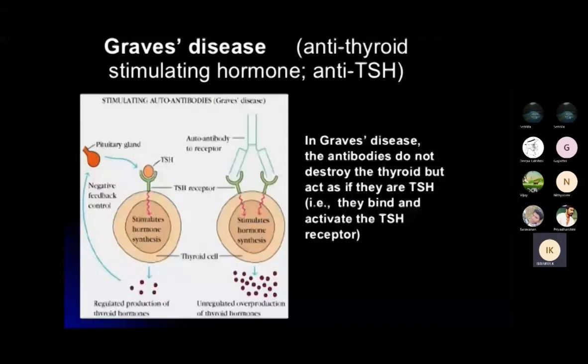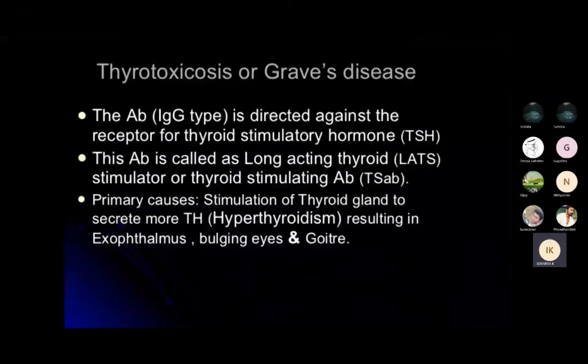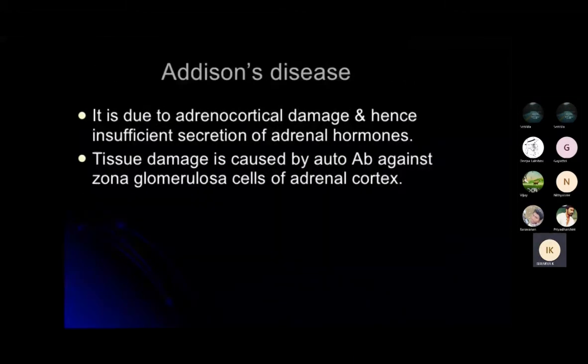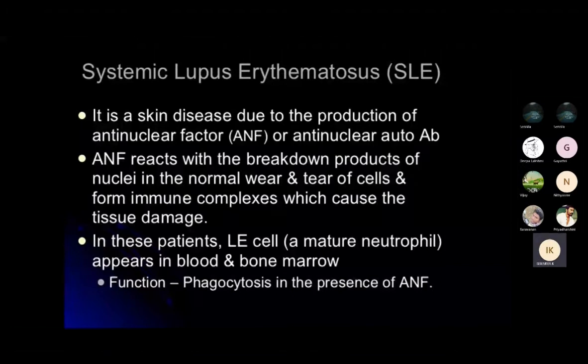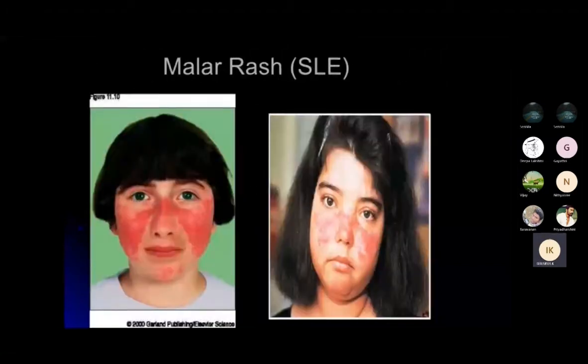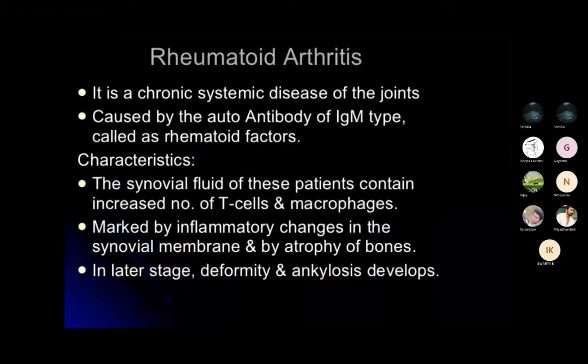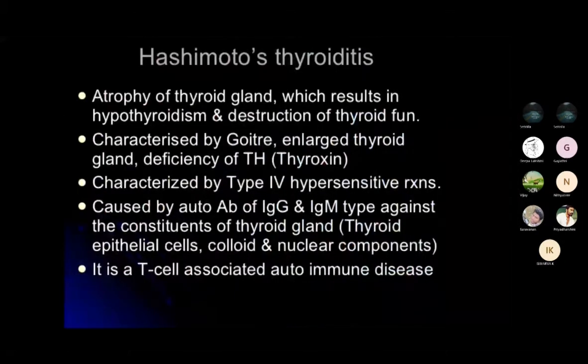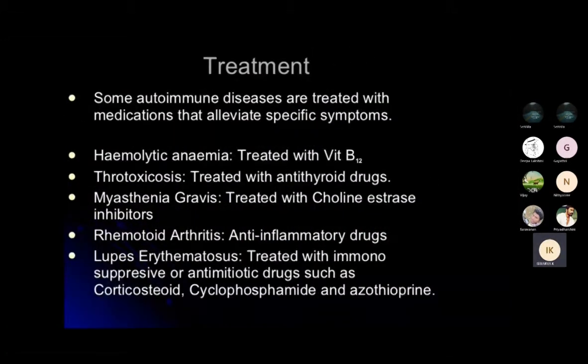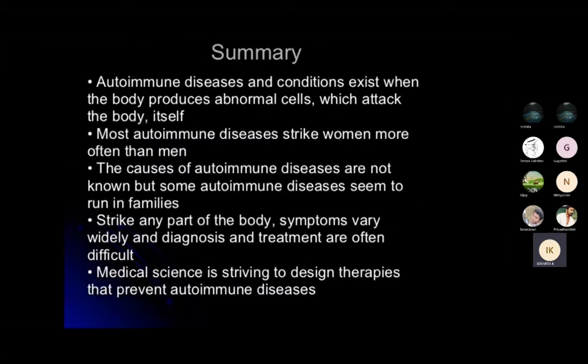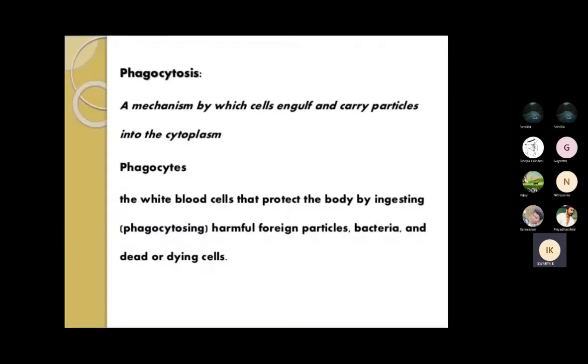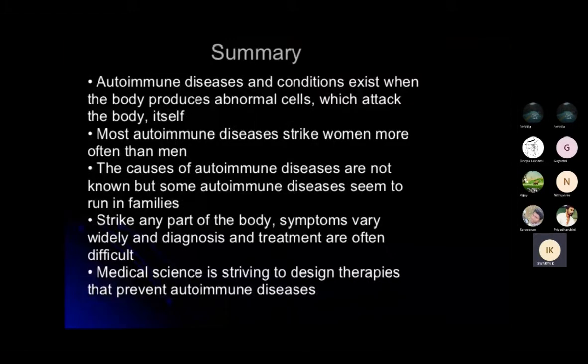So we have seen the different types of autoimmune diseases, right? This is a very long theory, so for example, I have given this. Okay. So next is immunodeficiency diseases. Before going to phagocytosis, you have to know about immunodeficiency diseases. I don't have the PPT for that, so whatever I'm telling, just listen.